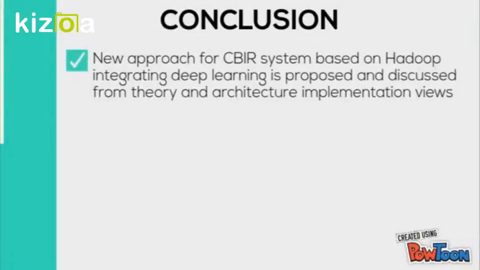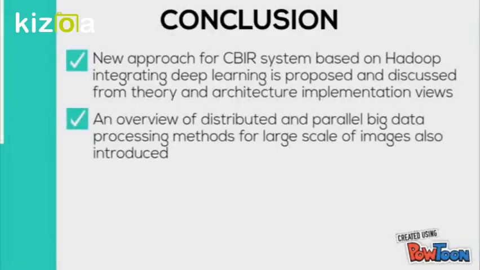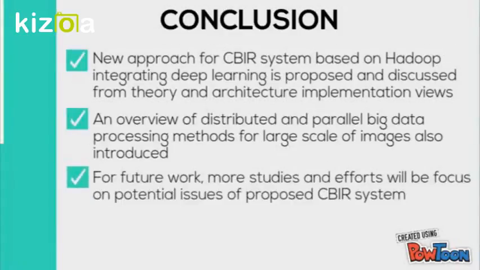The conclusion of this research is that a new approach of CBIR system based on Hadoop integrated with deep learning is proposed and discussed from theory and architecture implementation views. An overview of distributed and parallel data processing methods for large scale images is also introduced. For future work, more study and effort will be focused on potential issues of the proposed CBIR system.